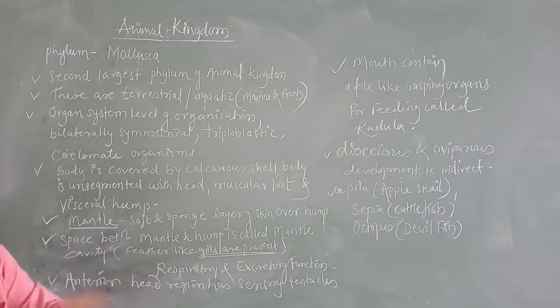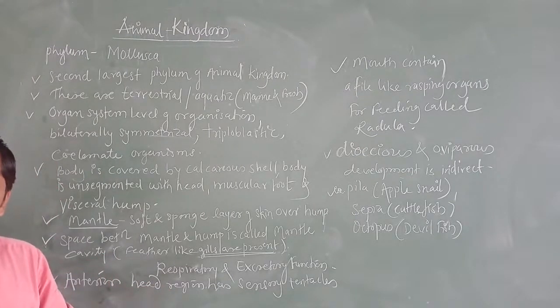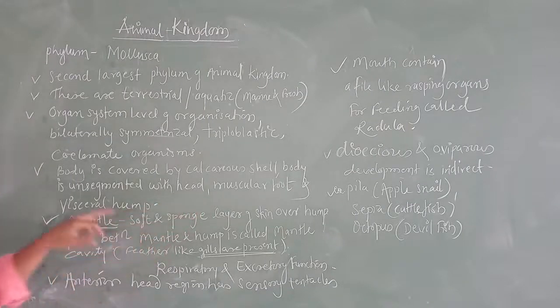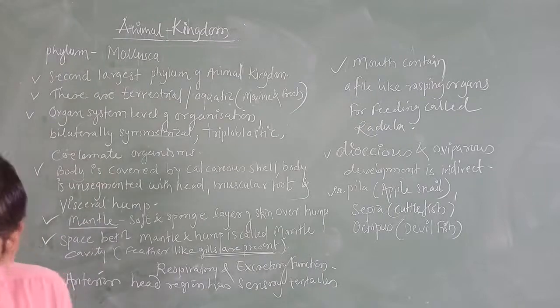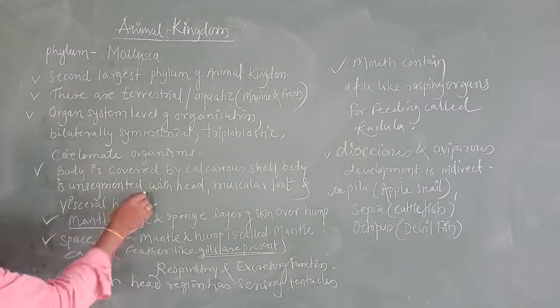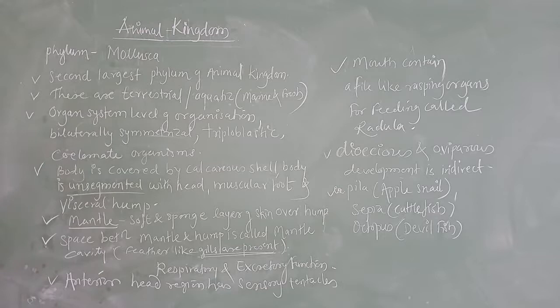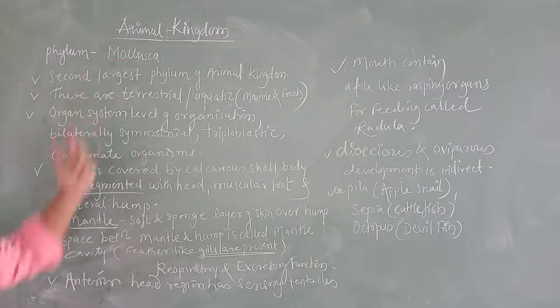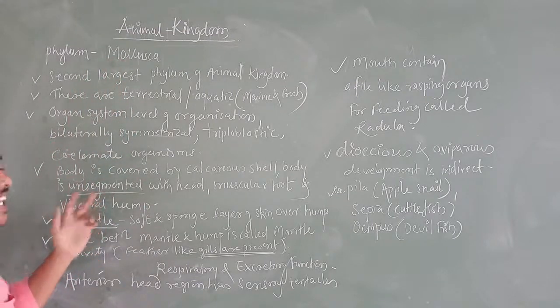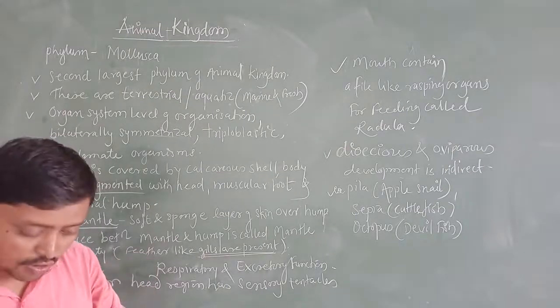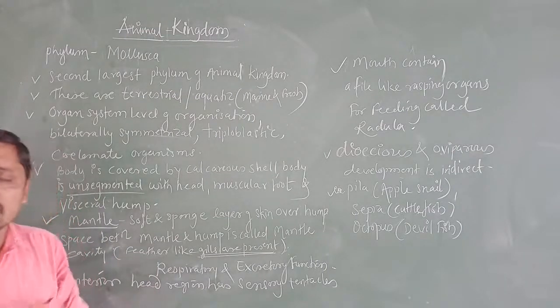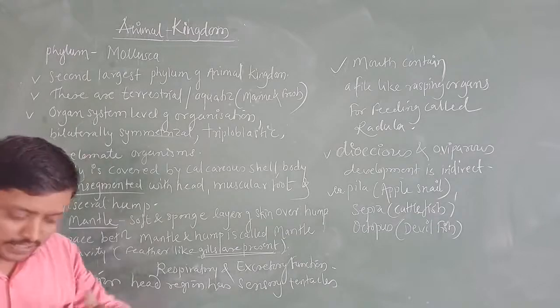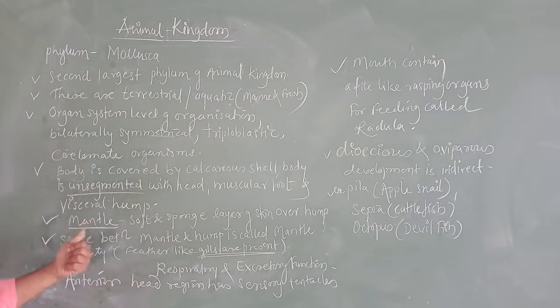Complete body is covered by the calcareous shell. Body is unsegmented. This is very important. Yesterday I told you Annelida onwards, or from Platyhelminthes onwards, the body is segmented, metamerically segmented. But in these molluscans the exception is there. Body is unsegmented. It is not segmented, meaning internally or externally we are not going to find any segmentation in the sense of different parts. That is the very important thing.